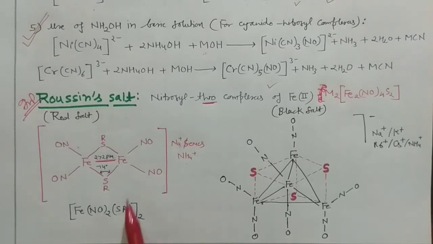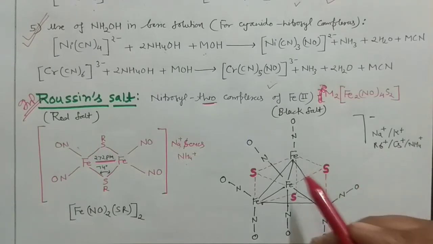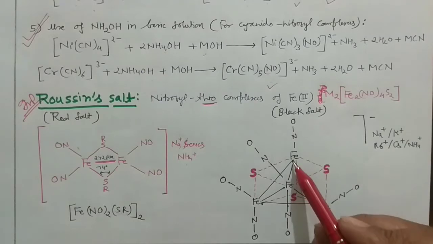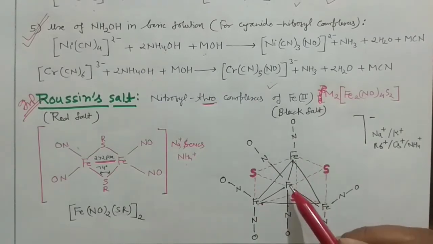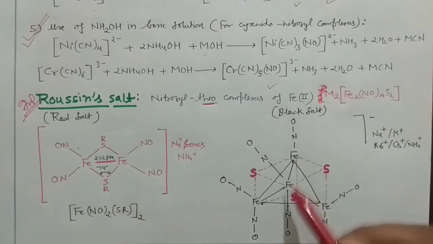Okay, and this is the red salt, and the structure is comparatively easy. And you can see here, this is the black salt. The structure of this black salt is a little difficult. So I have drawn this structure for you, but I'm also going to explain how you can draw it. What you can do, you can put all the iron in a tetrahedron. So 1, 2, 3, 4. So you can make a tetrahedron for these 4 irons.